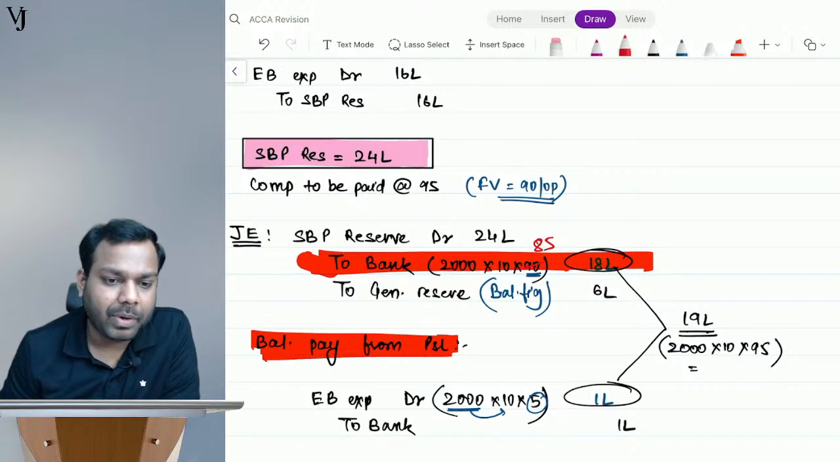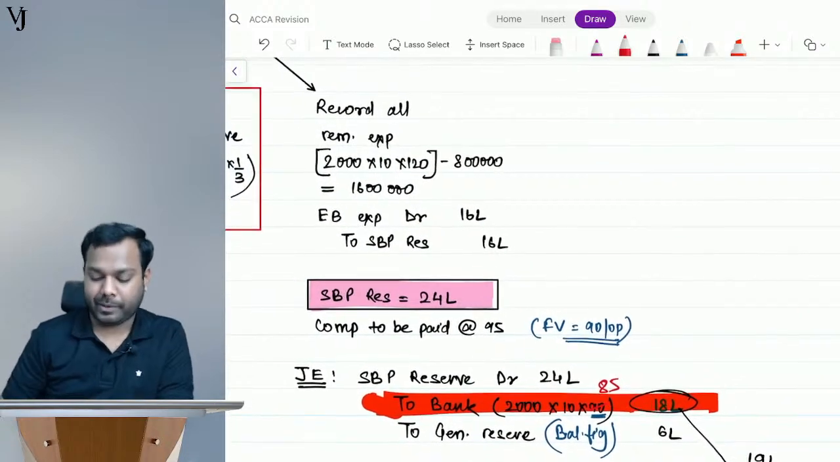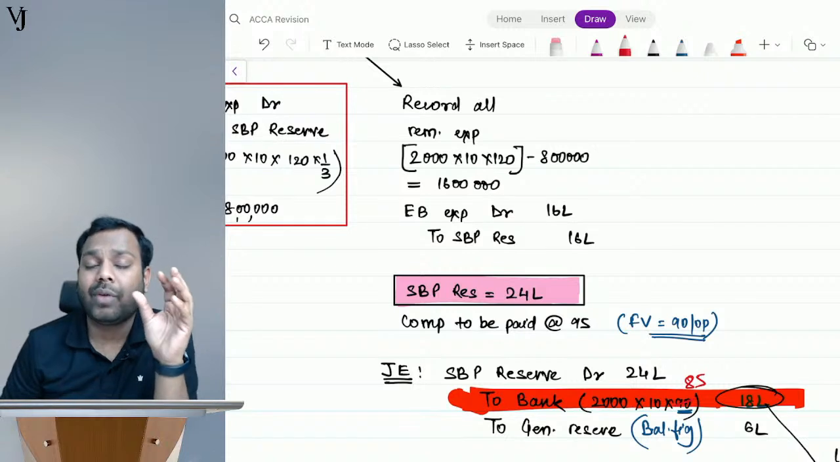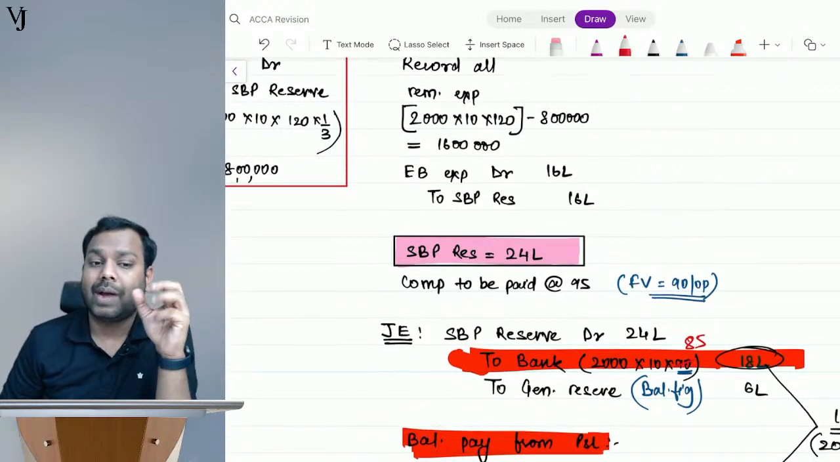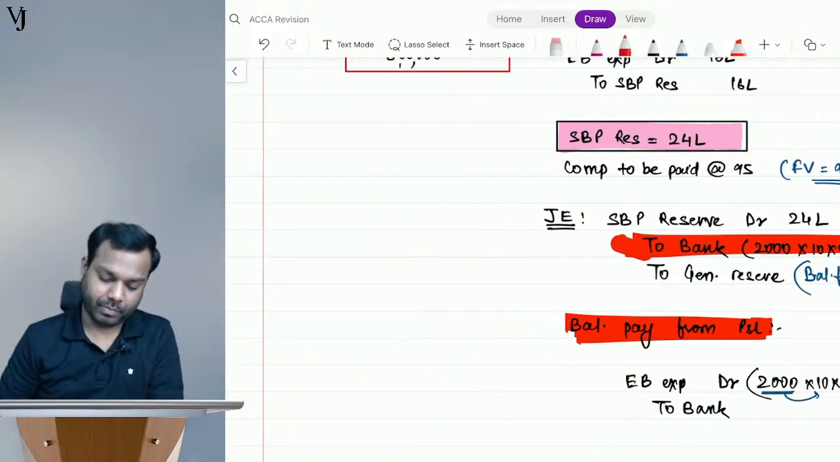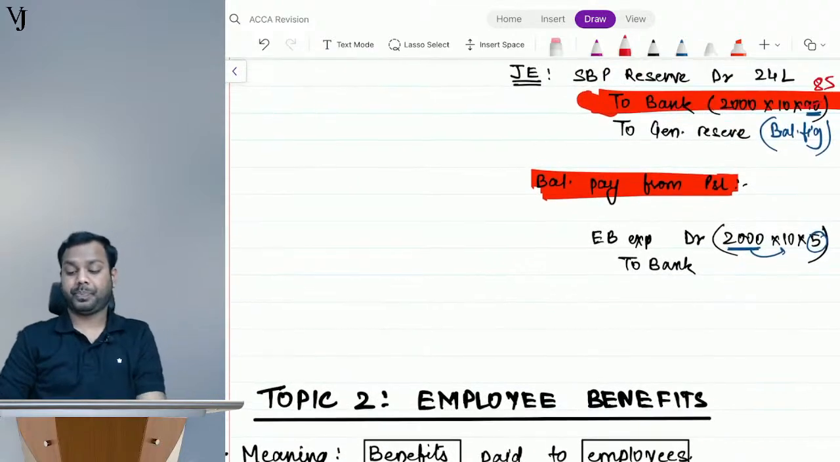Whatever difference is there between the compensation paid and the fair value at the date of cancellation will go to P&L. Yes, Yogesh, you can say that. But generally I explain it as: whatever is the fair value, you have to pay from the SBP reserve, and the differential has to be transferred to P&L. Okay, I hope this is clear, everyone.